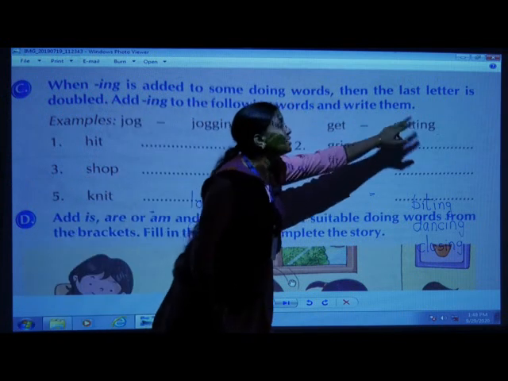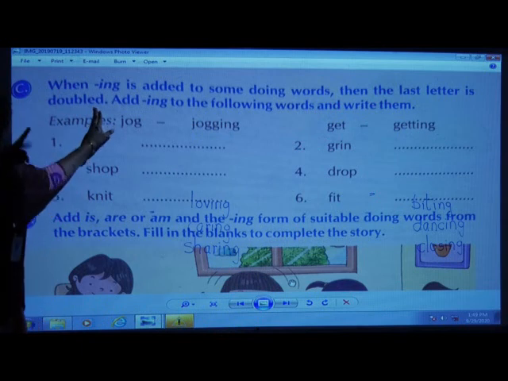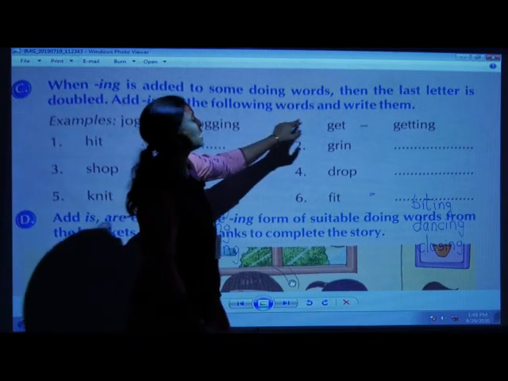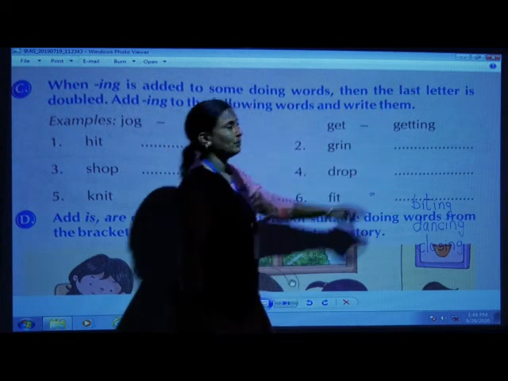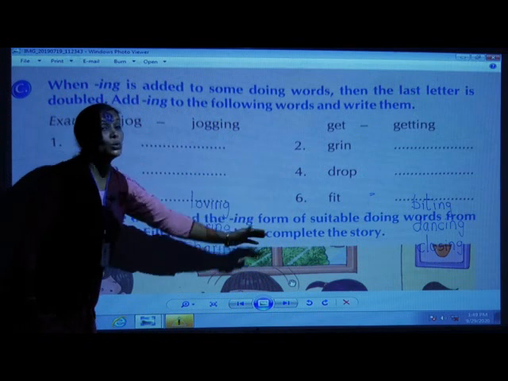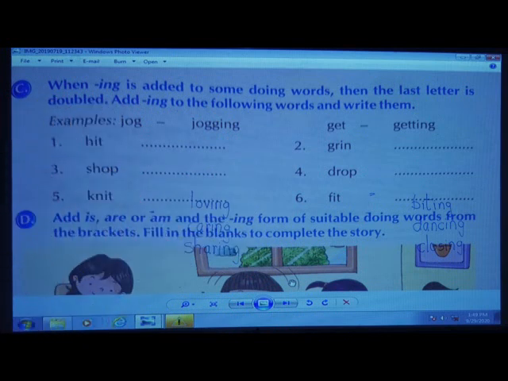Then the last letter is doubled. Double means 2 times. Add ing to the following words and write them. Now children, you can see the examples here. All these words are doing words, action words, okay?